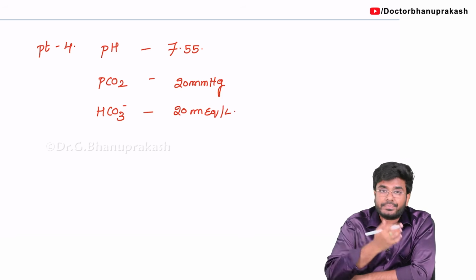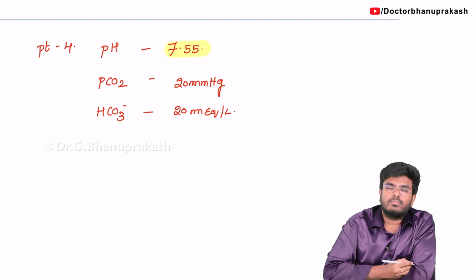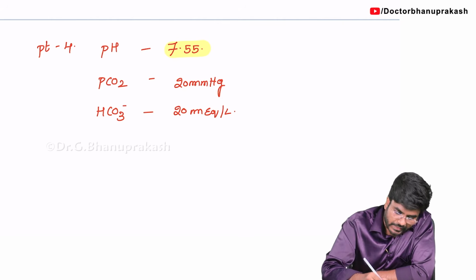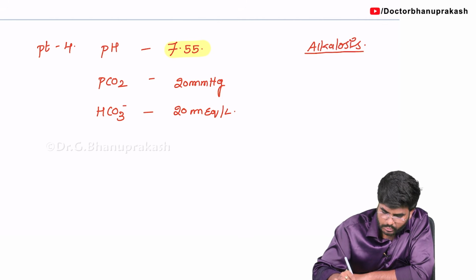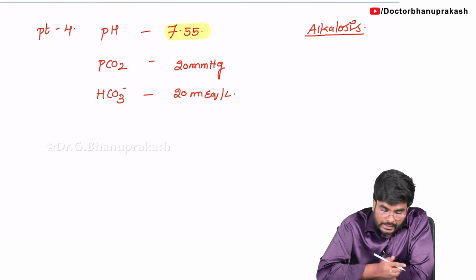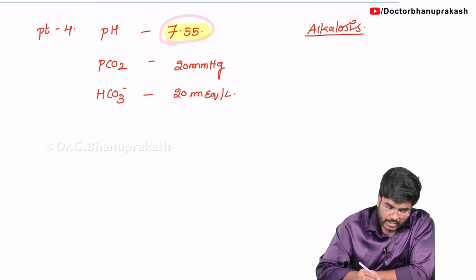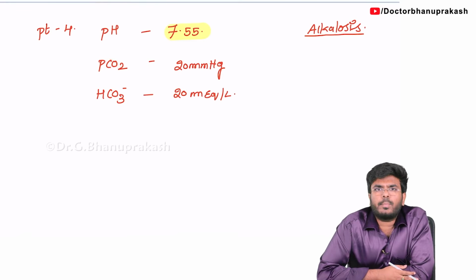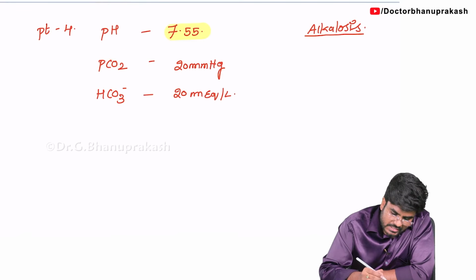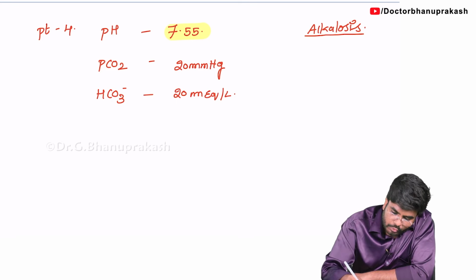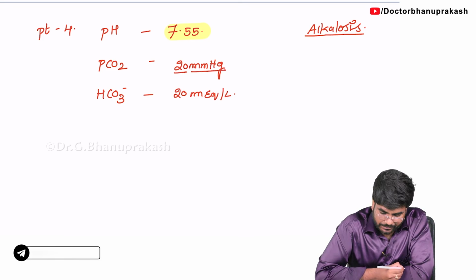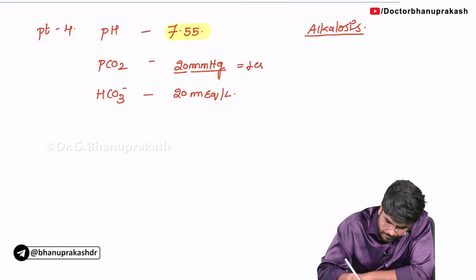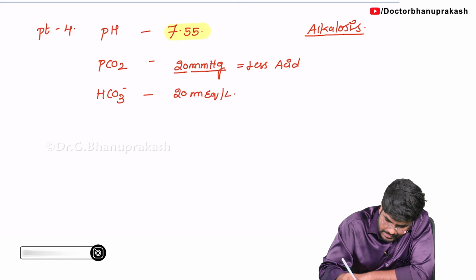So follow our rules. First, look at the pH. More than 7.45, so definitely alkalosis. The patient is suffering with alkalosis, without any doubt. Now, is this alkalosis because of a carbon dioxide related problem or a bicarbonate related problem? First, check the PCO2. PCO2 in this condition is 20 mm Hg.